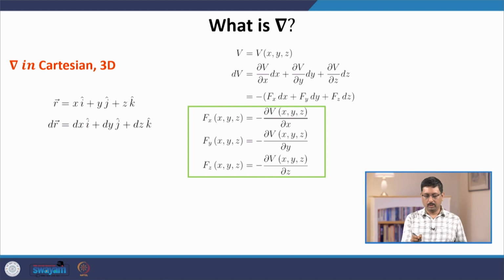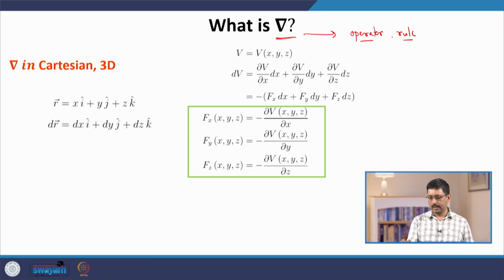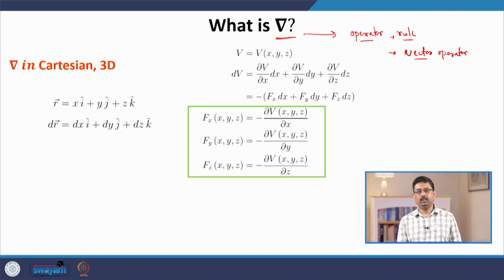This del is called an operator, which means it is a rule, and it has multiple components. Note that a vector operator does not have a direction, it just means it is a rule with multiple components.